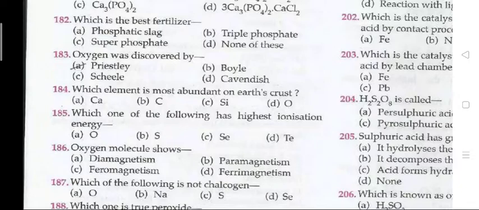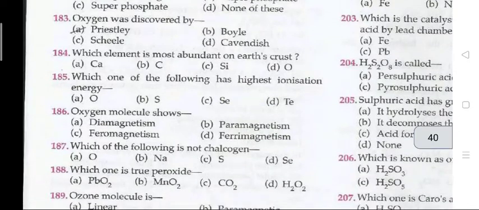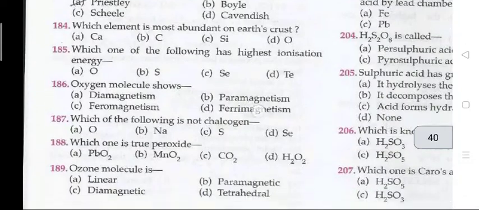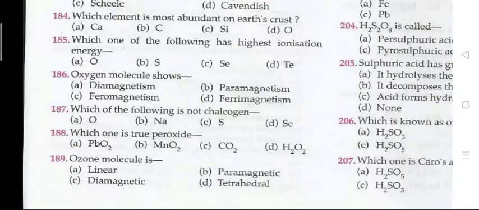The next question, oxygen was discovered by A, that is Priestley. Question 184. Which element is the most abundant in the earth crust? The right answer is D, that is oxygen. 185. Which one of the following has the highest ionization energy? The answer is A, that is oxygen.